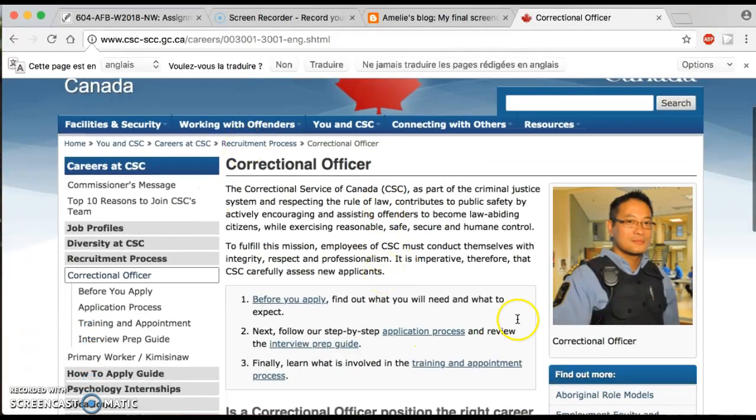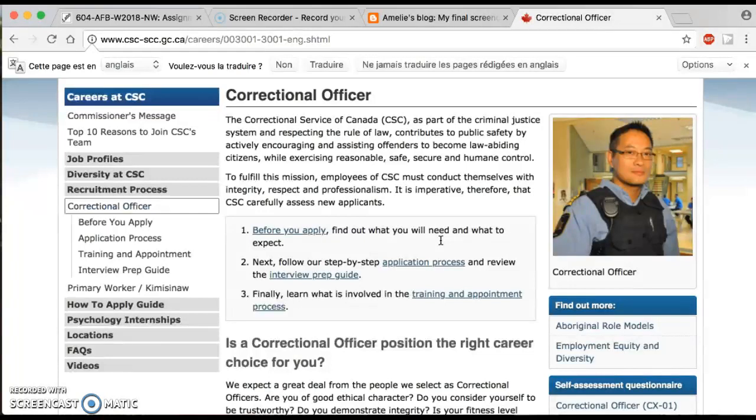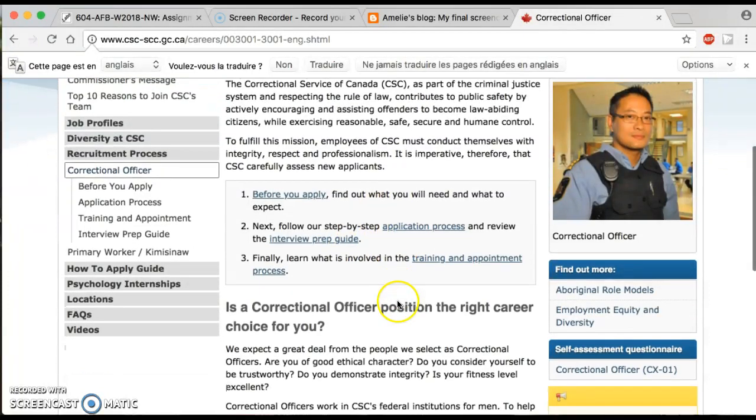And this is the menu. You have information about the process, but also information on what you want to do in this kind of job. There's before applying, the steps for the application process, and you can also see the role of a correctional officer.